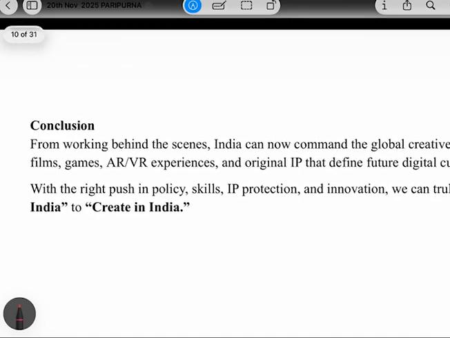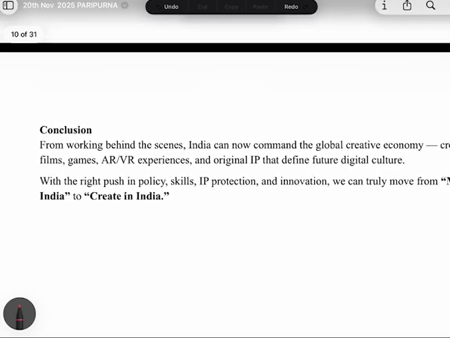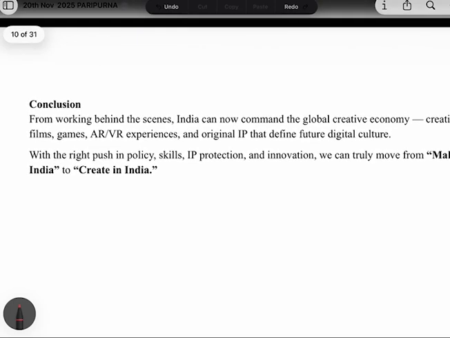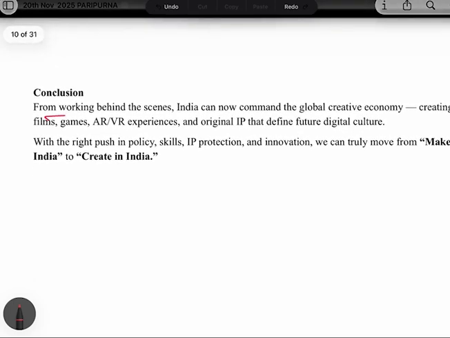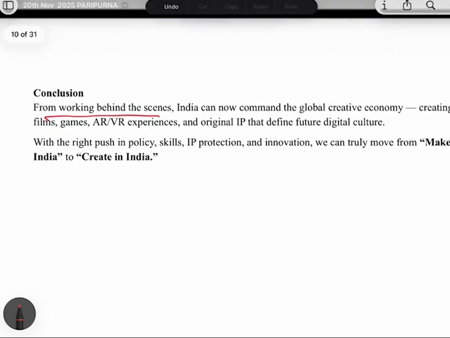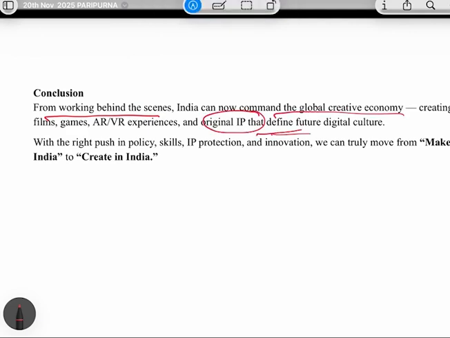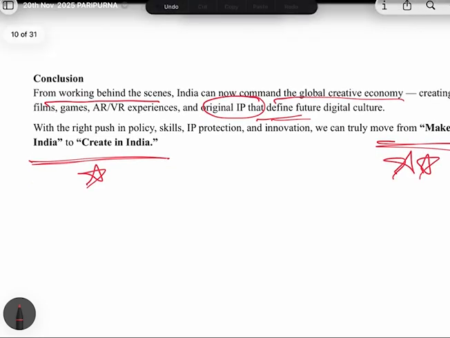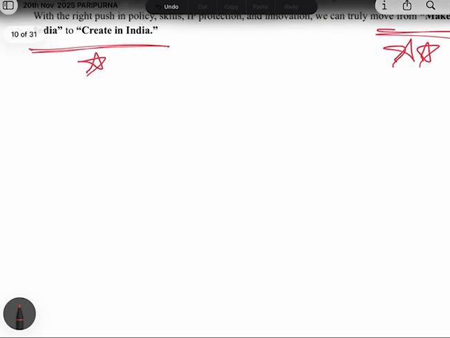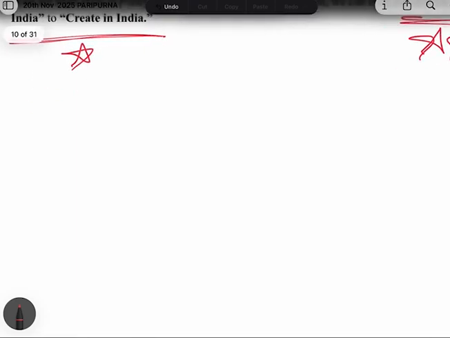Now, in the article, this was a very good keyword you can use in your answers. The article says that earlier India was working behind the scenes, right? Now India should command the global creative economy. India must create its own intellectual property. In this way, India can move from Make in India to Create in India. Very, very important keyword. You can use in your answer that India must move from Make in India to Create in India.